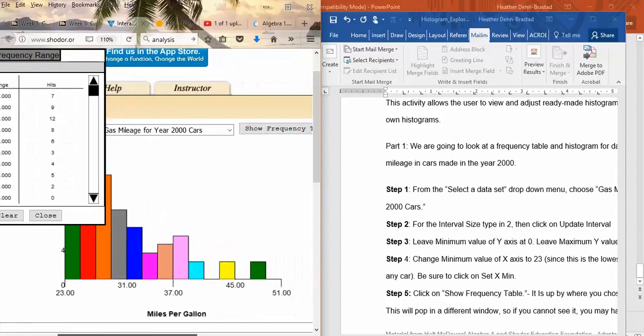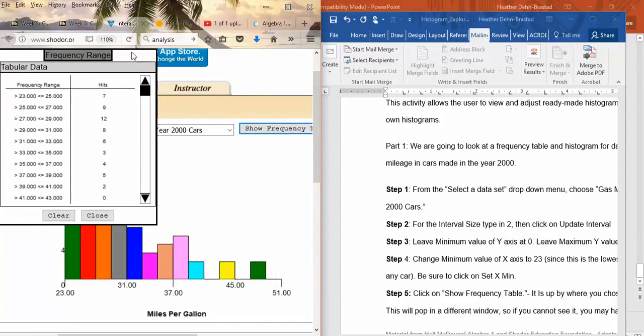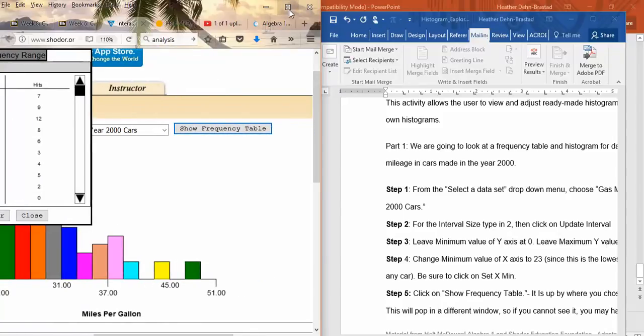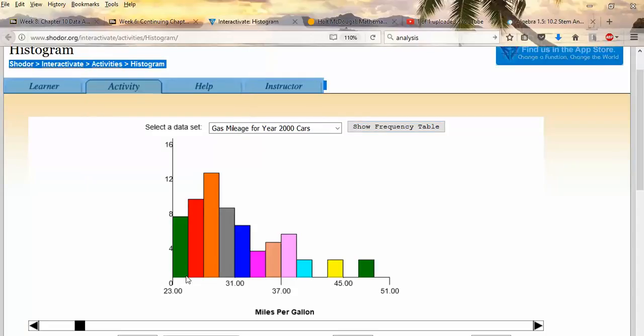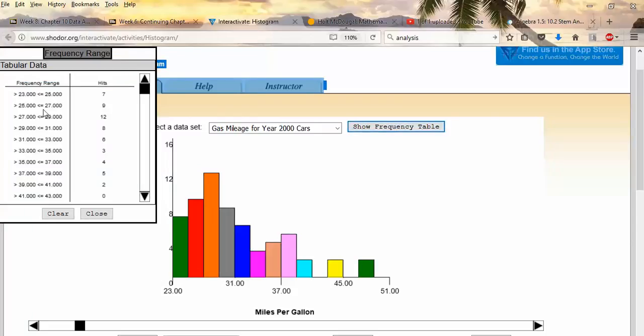I'm trying to move the frequency table so we can see. I'm going to click that again. Okay, I don't want to see it right now. I'll just enlarge this. There, I closed it. Our first one went up to 7. So on our y-axis, it goes to 7. Now these are going up every 4 units, so it might be a little hard to show that. Then my next frequency from 25 to 27, which they didn't write every interval down here, they couldn't get that all in, goes up to 9, and this red bar goes to 9, and so on. You see sometimes there's blank spaces. That's because the frequency at that interval was 0.